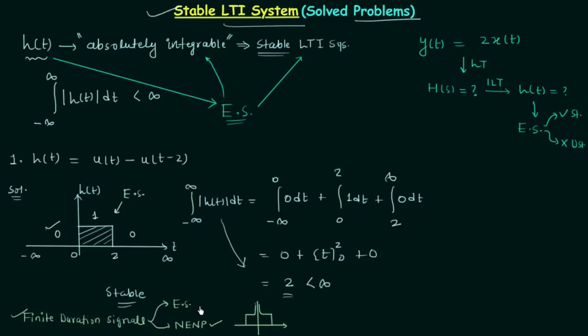The other possibility is the energy signal, and in case of energy signals, the amplitude will not reach infinity. Like in this case, it is not reaching infinity. Therefore, h(t) is an energy signal in our first problem, and we have the stable LTI system. Now we will move to the next problem, the second problem.